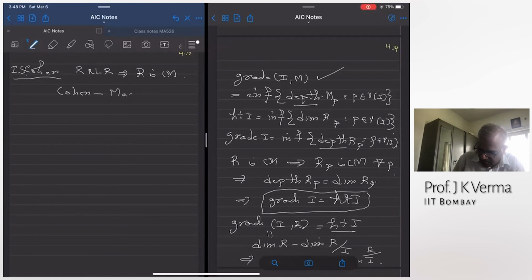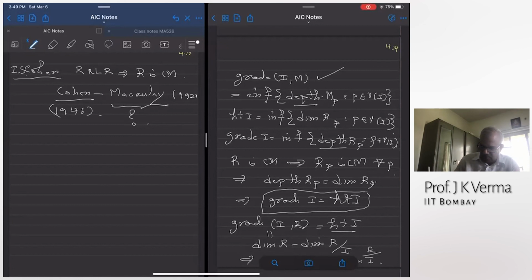Cohen and Macaulay. So what did Macaulay do? He was working in the 1920s, and Cohen's thesis came out in 1946. So why are these rings named after these mathematicians?